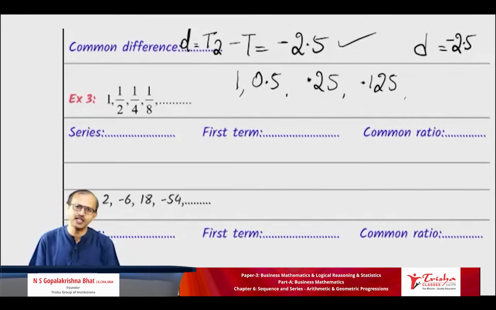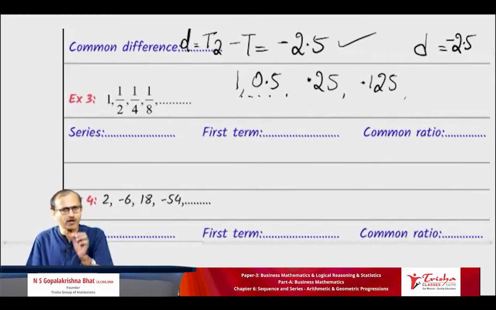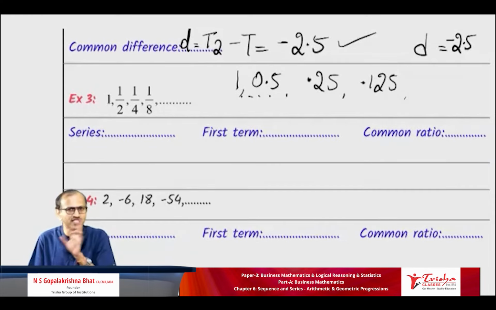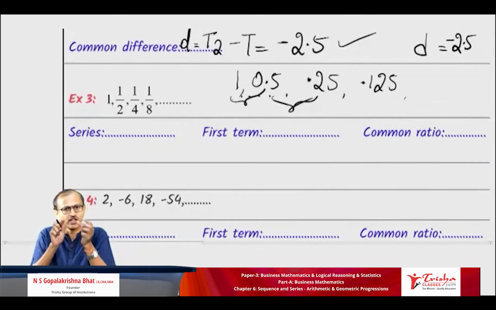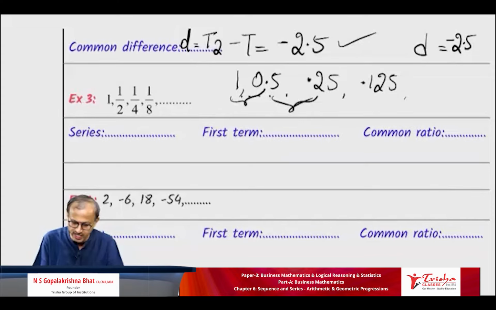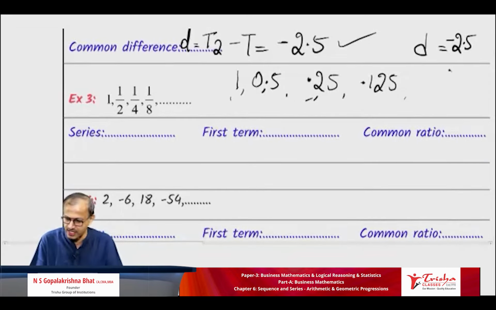Students, tell me, is the difference the same? Some response from you. See, here the difference is 0.5. From 1 to 0.5 is 0.5 less. If you deduct 0.5 it should be 0, no? So the difference is not the same. Here to here, what is the gap? 0.25 gap. First and second difference is 0.5. So the gap is not the same. So it is not AP. We learned it is not AP.